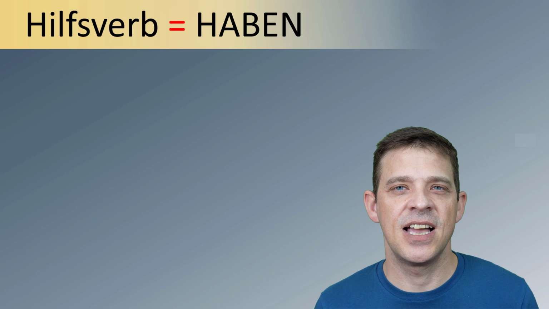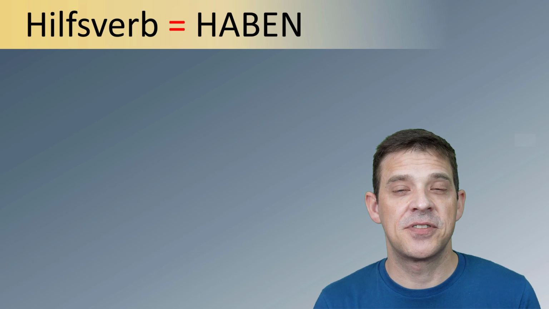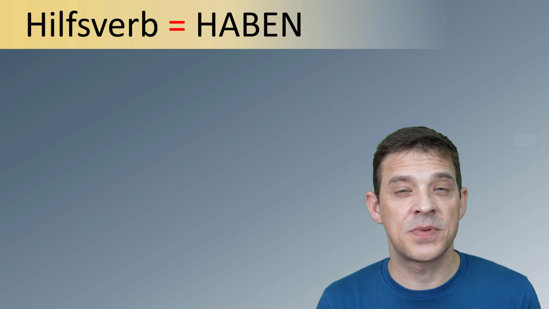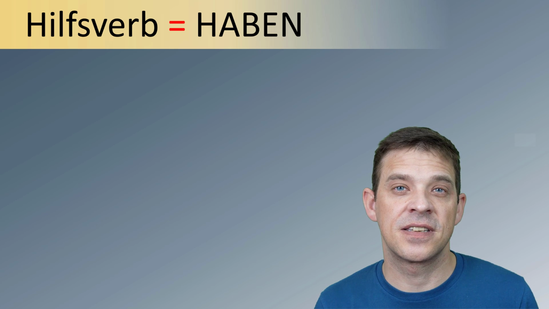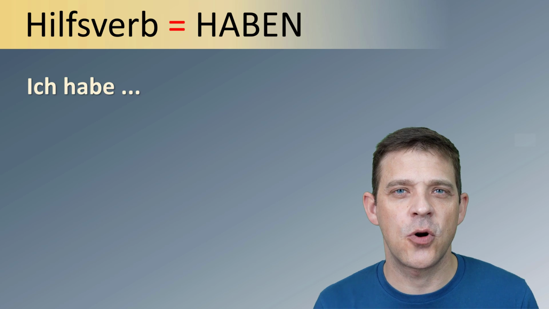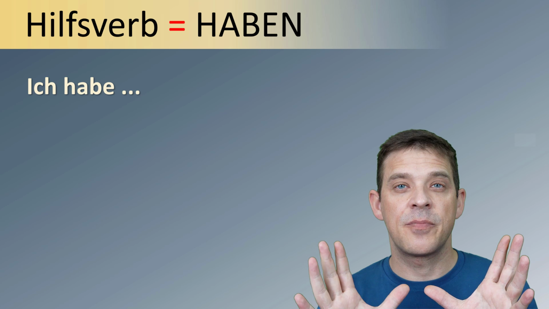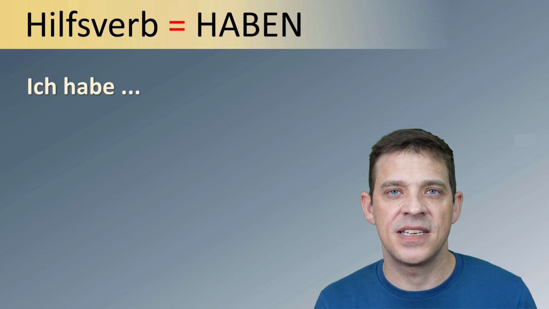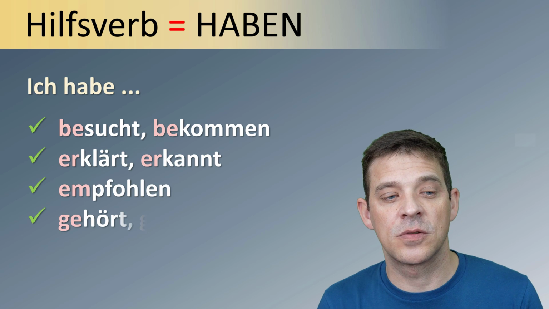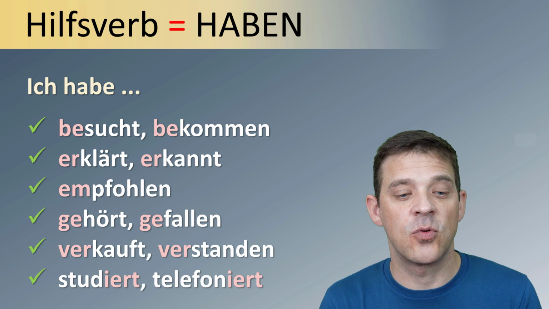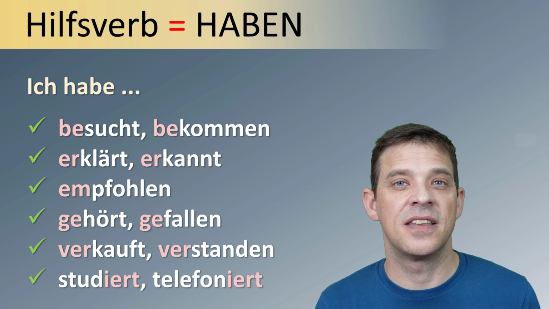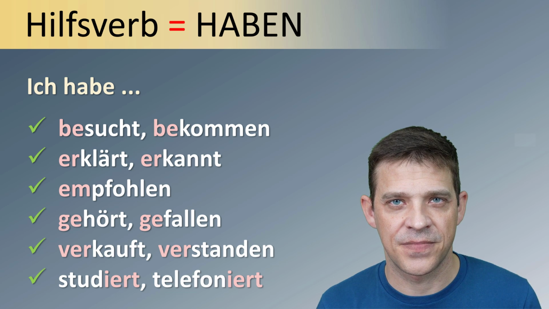Bonus-Tipp. Short one. Hilfsverb. Hilfsverb is the auxiliary verb. And the helper verb or auxiliary verb for all these verbs we just did is always haben. Just as a small side note, bonus tip. So it's always ich habe, du hast, er hat, sie hat, and so on. And then das Partizip: besucht, bekommen, erklärt, erkannt, empfohlen, gehört, gefallen, and so on. They all need the auxiliary verb haben.